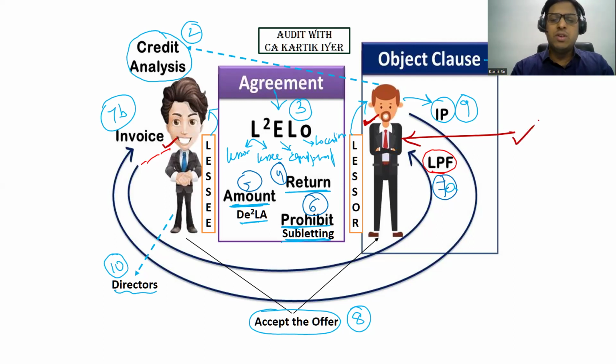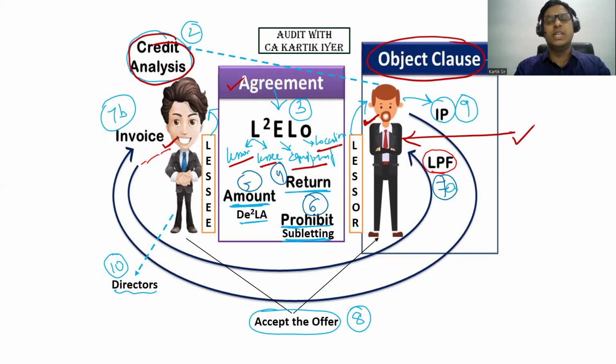पहले अपन क्या करेंगे? We will first check the object clause of the lessor, whether the permission is given or not. Second, we'll do the credit analysis of the lessee. Third, we'll check the lease agreement in relation to the lessee, equipment, location, whether all the details are there or not. What is the return policy in relation to this lease agreement? Regarding the amount, we'll check any deposit that is paid, the date of the transaction, any late charges, and finally, any advance that is paid. And finally, whether the agreement prohibits any subletting of the asset. Okay, that is given in this part.